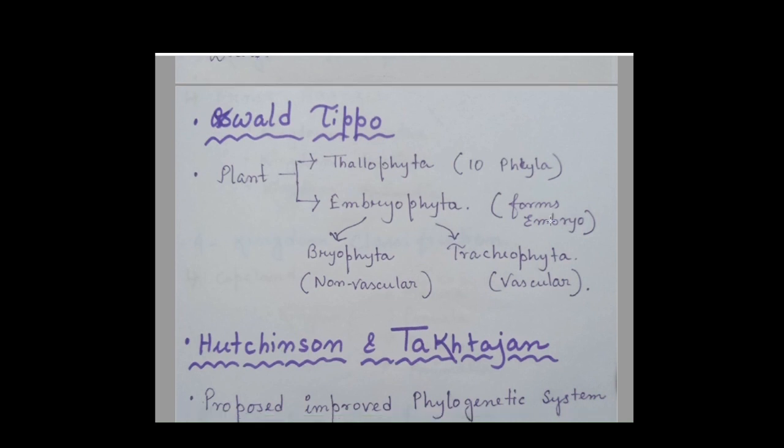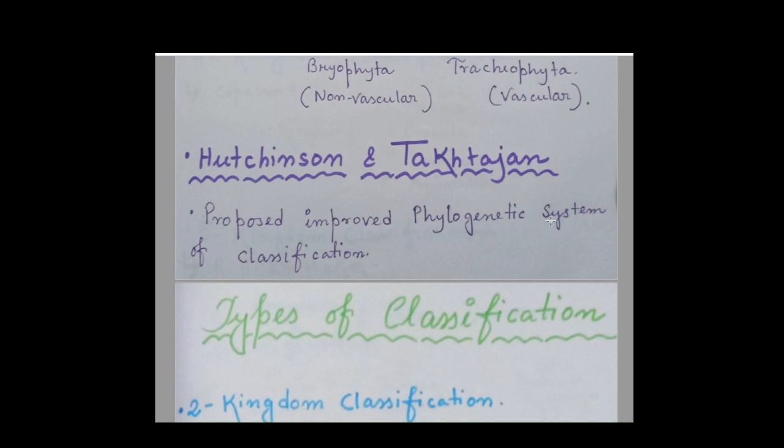Okay. Next, here is the Hutchinson and Takhtajan classification. So they proposed a very improved kind of phylogenetic system of classification.